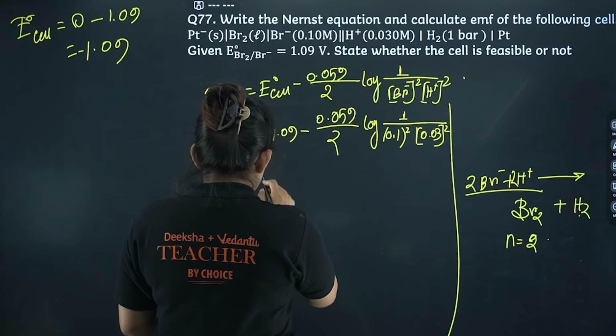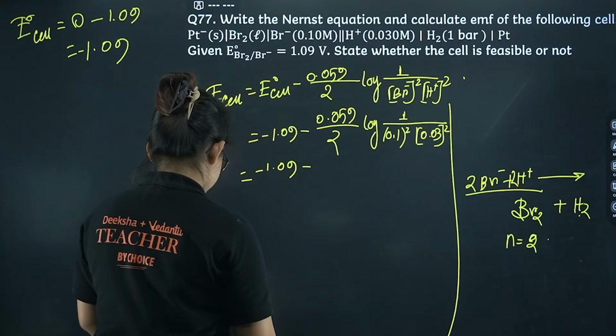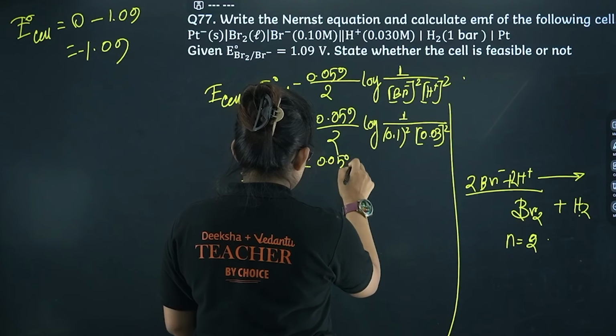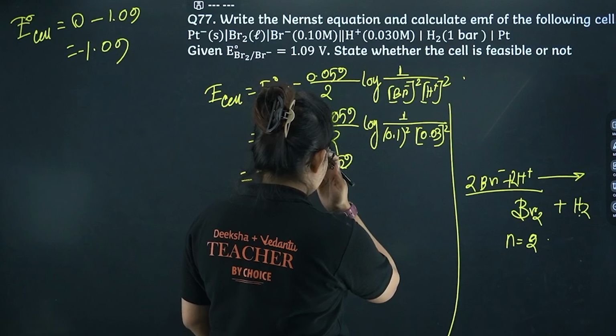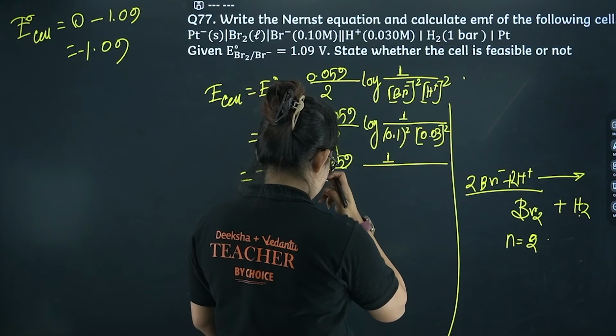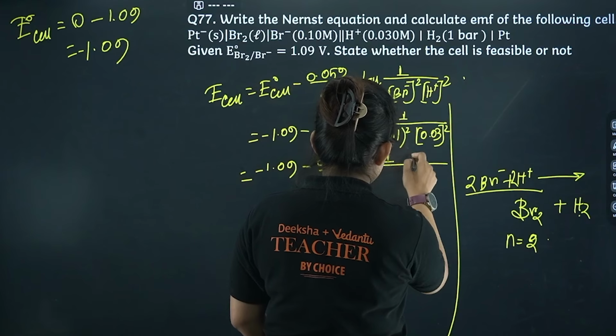Let's make it simple, then you will get the answer. 0.9 minus 0.059 divided by 2. From here, if you calculate, it will come as 9. So 1 divided by, from here comes 10. 1 by 10, 1 by 100.